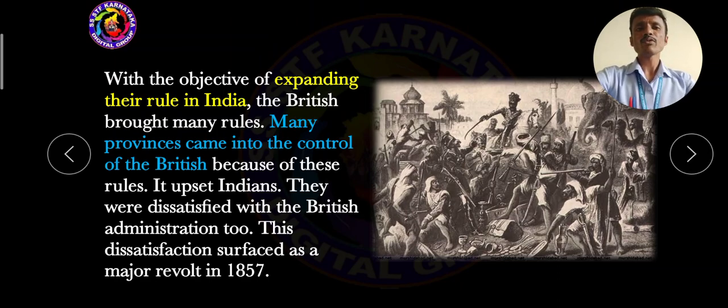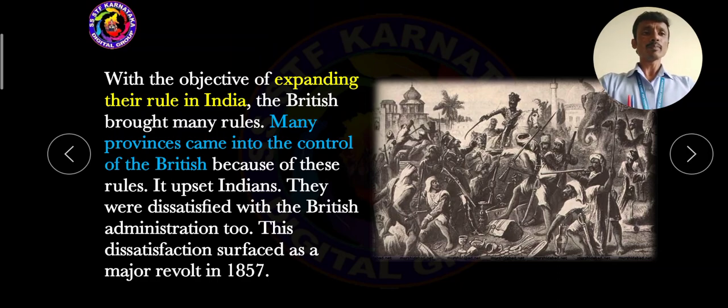So with the objective of expanding their rule in India, because Britishers had one important ambition, one important goal, to expand their rule in India. For this reason they implemented so many rules and regulations in our Indian country. Got it? Dear students, Britishers had an important ambition to expand their rule. They implemented certain rules and regulations in our country to control so many provinces.